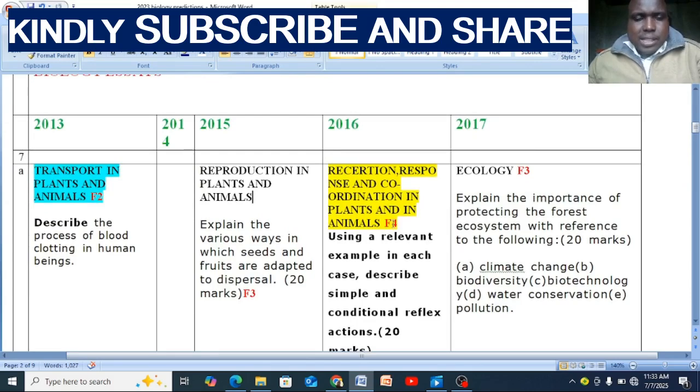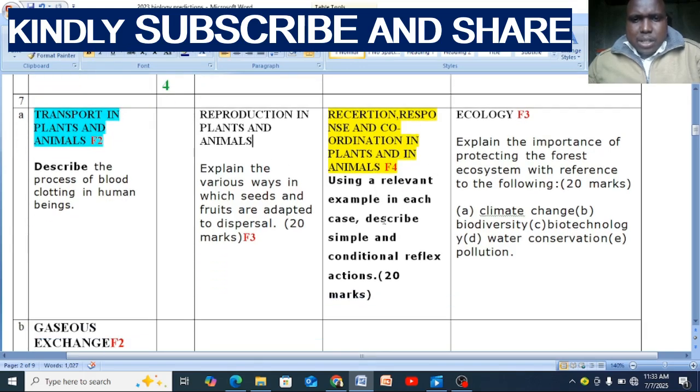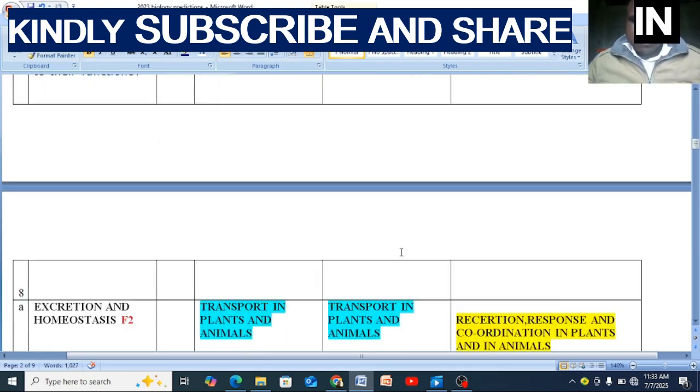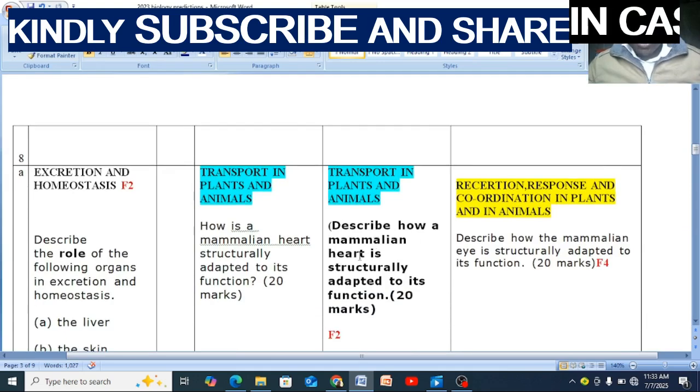2016, essay number 7 was reception, that's form 4 work. Using relevant examples in each case, describe simple and conditioned reflex, 20 marks. Transport in plants also number 8. Describe how a mammalian heart is structurally adapted to its function. That was 2016.